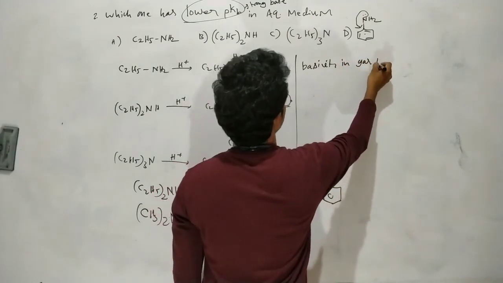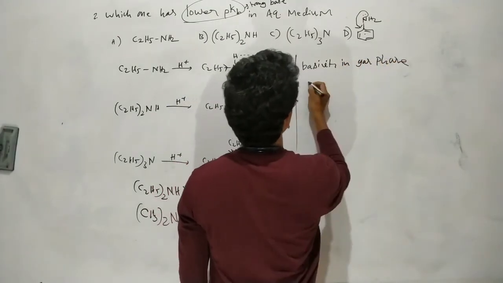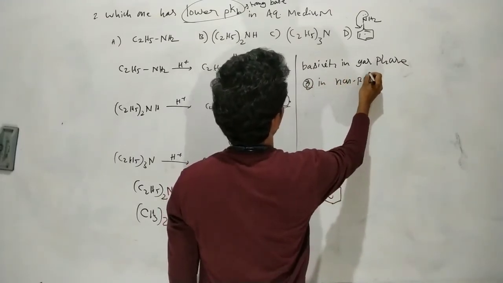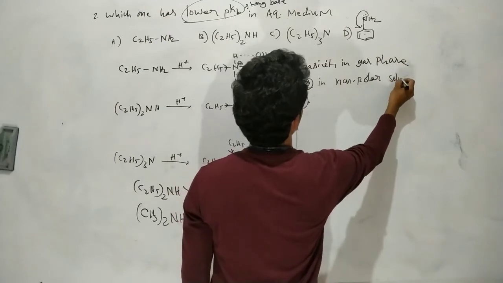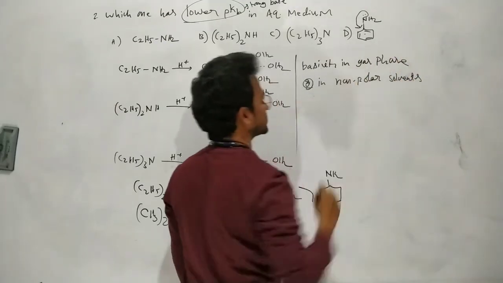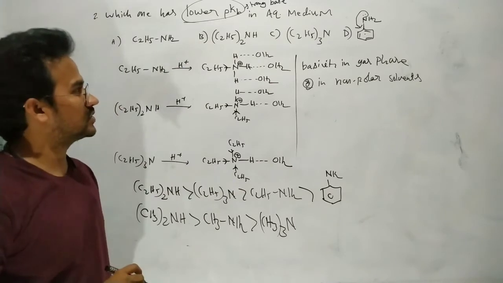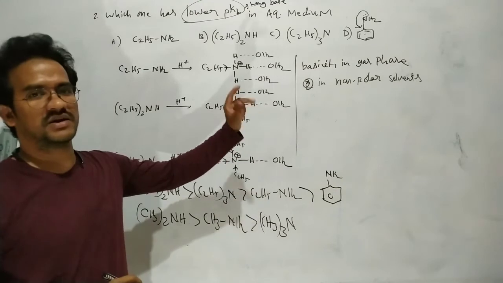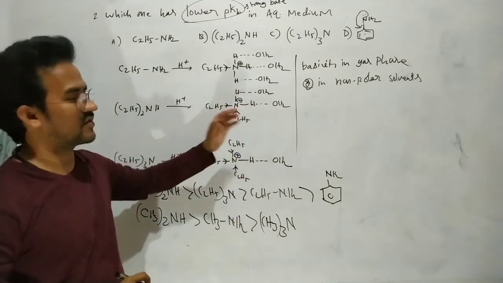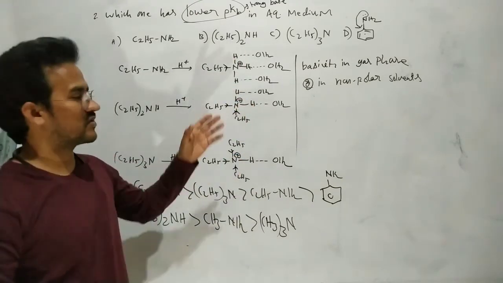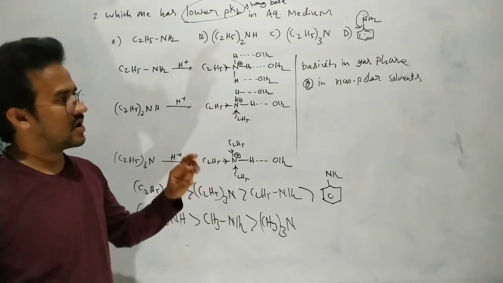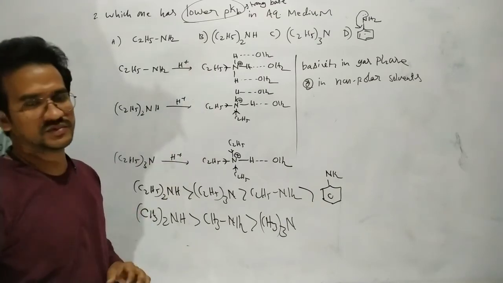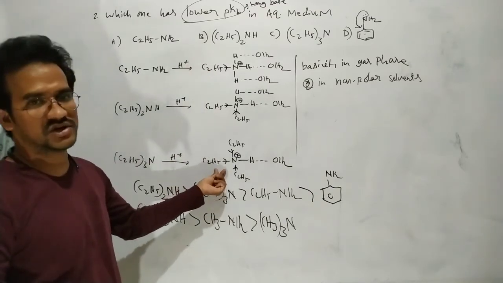But of course, basicity in the gas phase or in non-polar solvents is different. Here there is no solvent effect, no solvation. So the basicity of the amines is explained on the basis of just the inductive effect. The conjugate acid is more stabilized by the inductive effect.